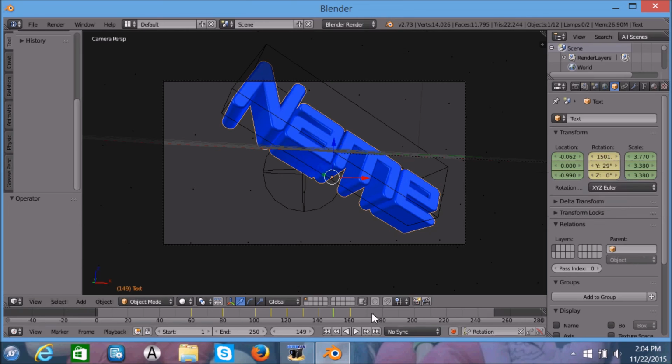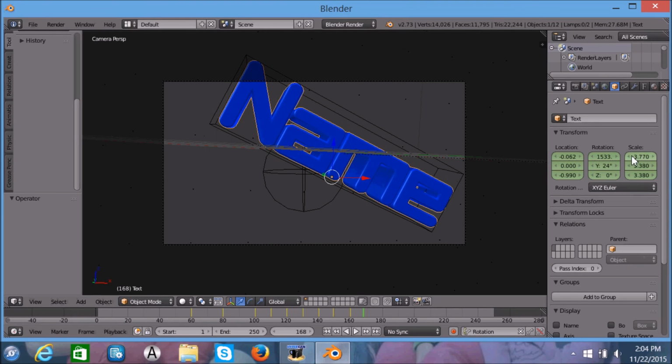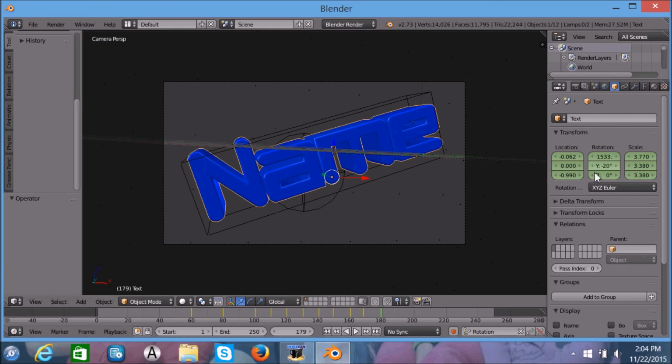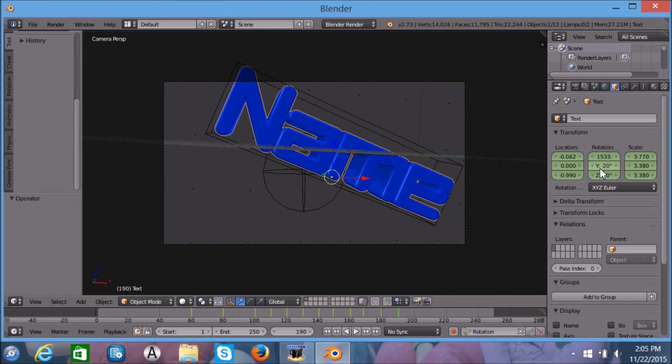Press I. We're gonna rotate it on the Y again, once again, and one more time.